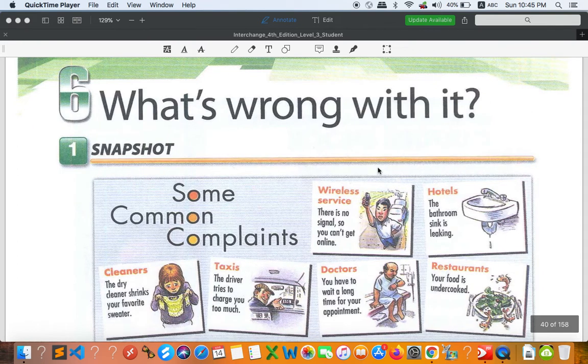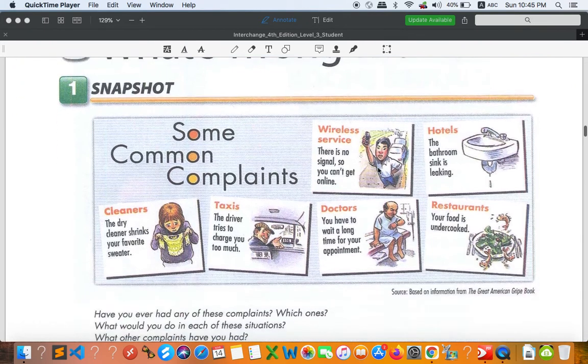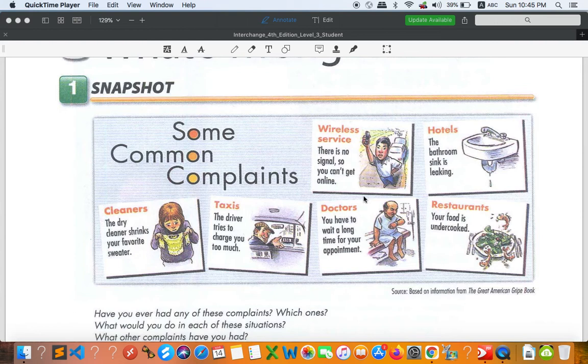What's wrong with it? As you can see right here, the first activity that we're going to talk about is snapshot. And here are some common complaints. These are the complaints a lot of people have whenever they get some kind of service or when they purchase something. So let's begin with the first one, cleaners. The dry cleaner shrinks your favorite sweater.